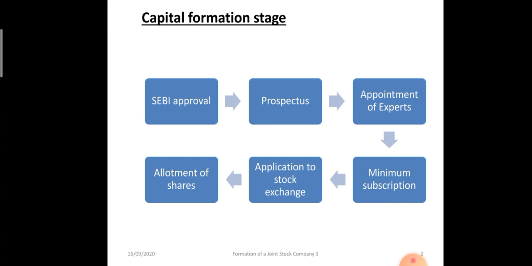Once the application is accepted by the stock exchanges for listing of shares, the allotment of shares is done in the capital formation stage. Once the shares are allotted, then a commencement of business certificate is required. That we will discuss later on. So first let's discuss the capital formation stage.